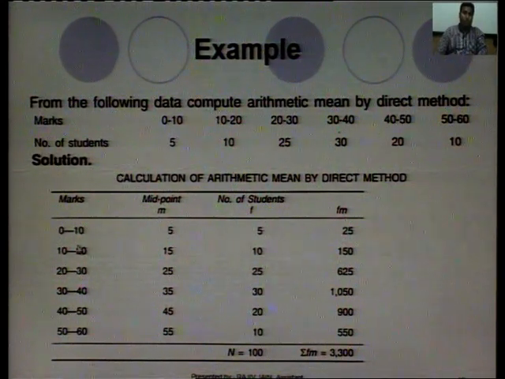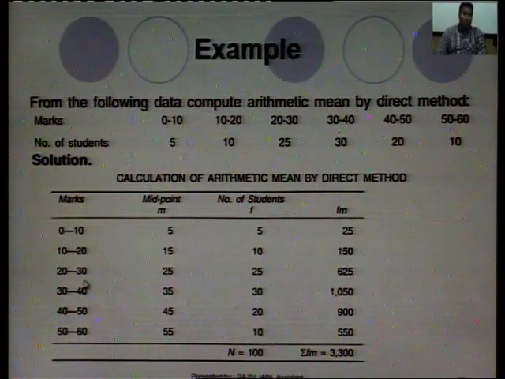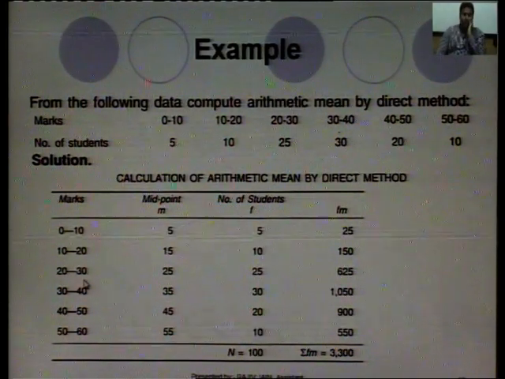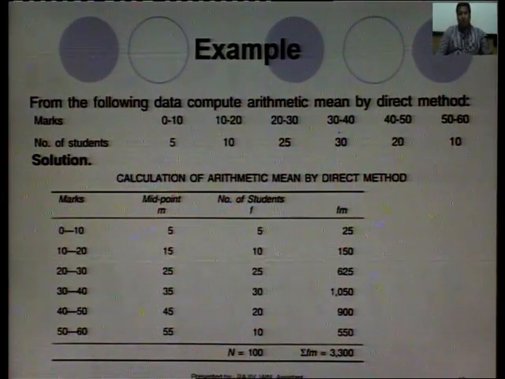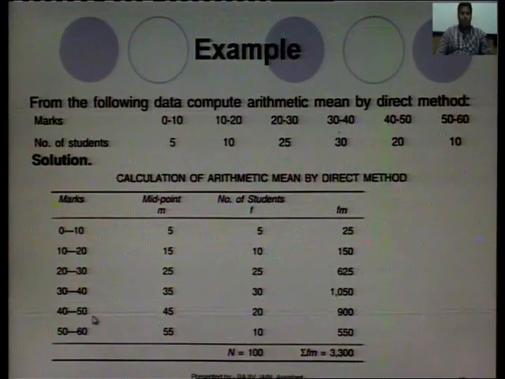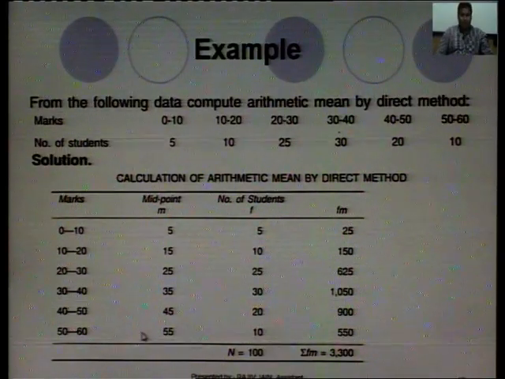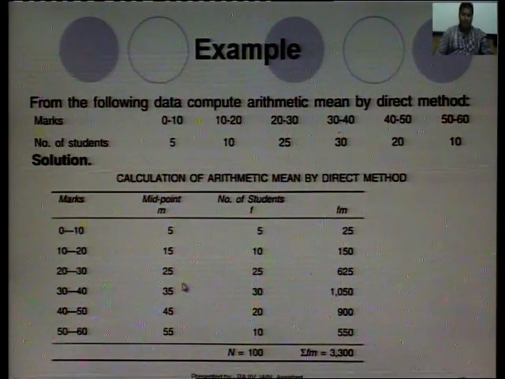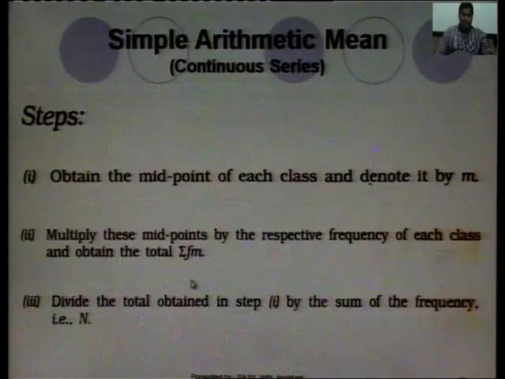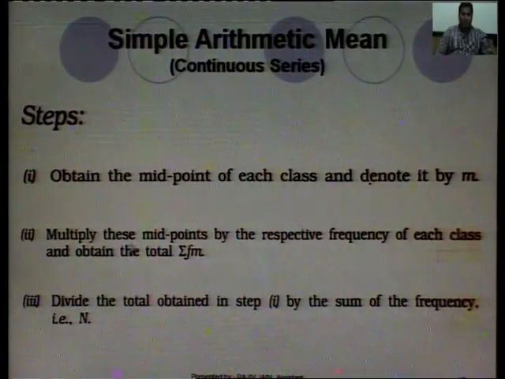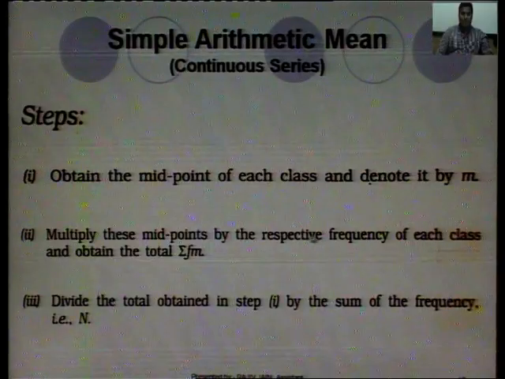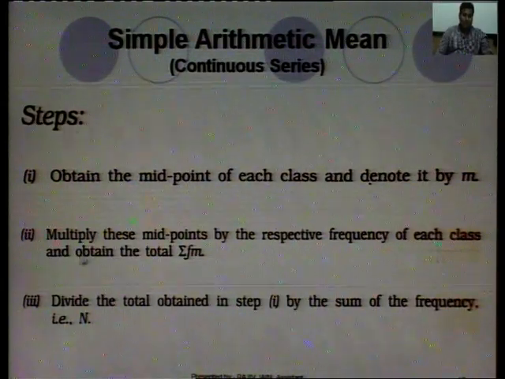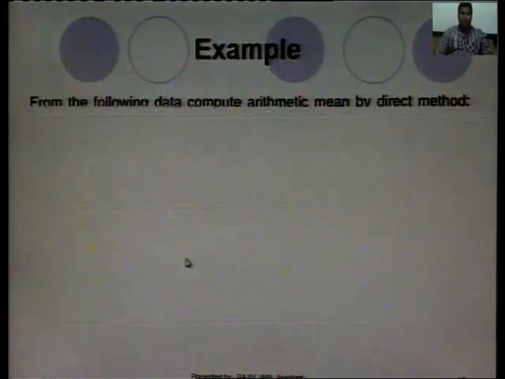0 plus 10 by 2 will be 5, 10 plus 20 is 30, divided by 2 will be 15, 20 plus 30 divided by 2 will be 25, 30 plus 40 is 70, divided by 2 will be 35, 40 plus 50 is 90, divided by 2 is 45, and so on. So, these are the mid values. Then step 2 was to multiply these midpoints by the respective frequency of the class and find the total fm.